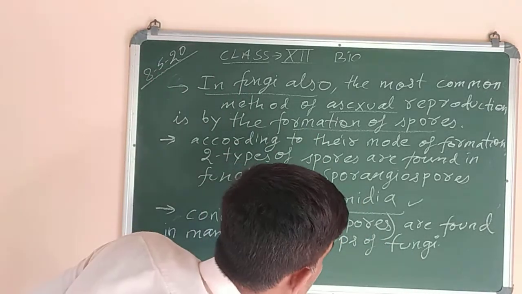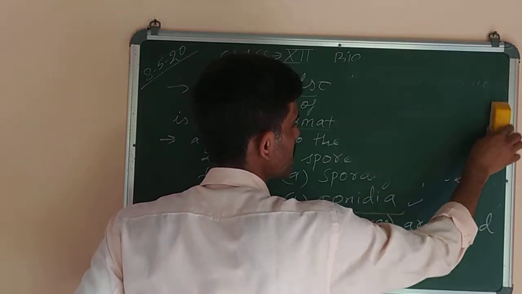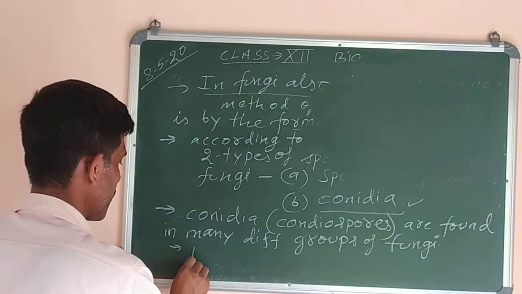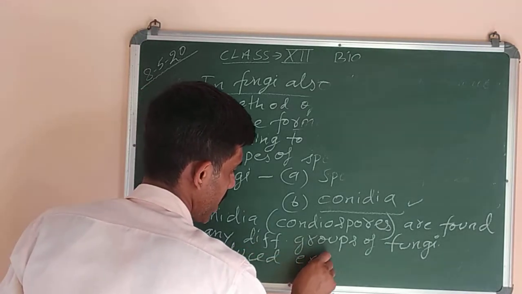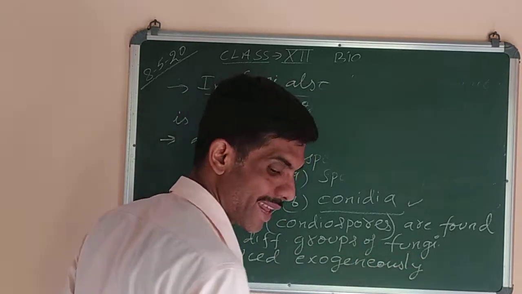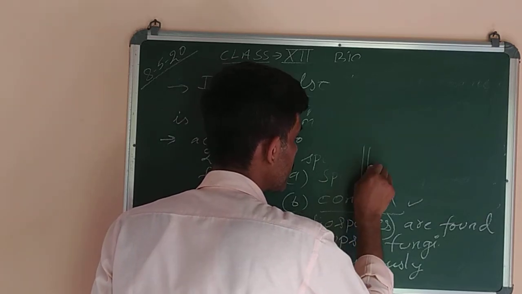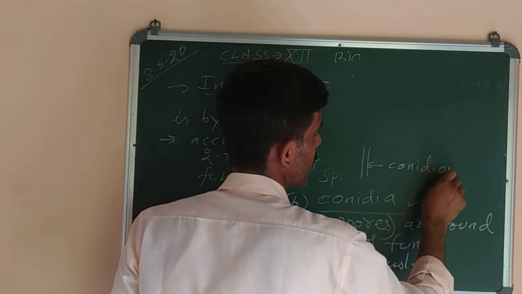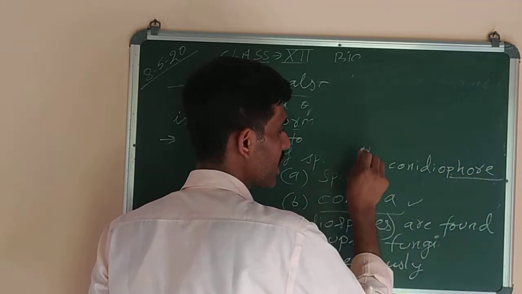Now one diagram is there. After that we'll complete this topic. They are produced exogenously. I'll draw the diagram here. Now look at the diagram, how it is. First we have the conidiophore. The stalk is called conidiophore, on which the conidium is borne.